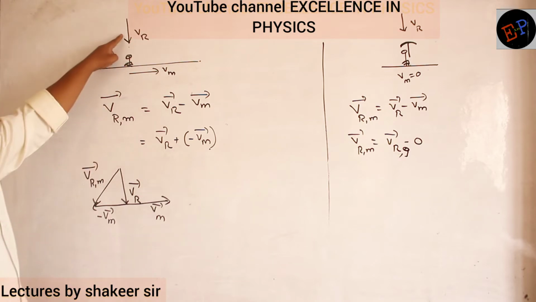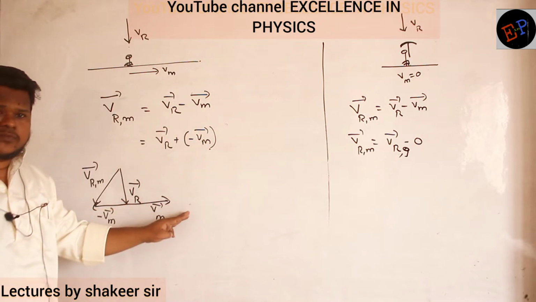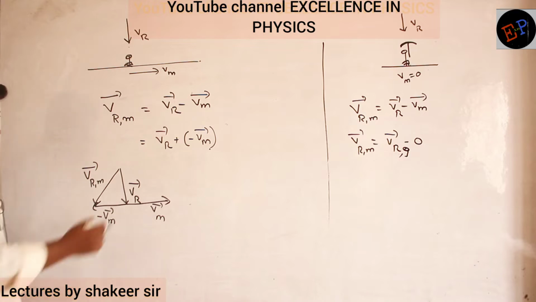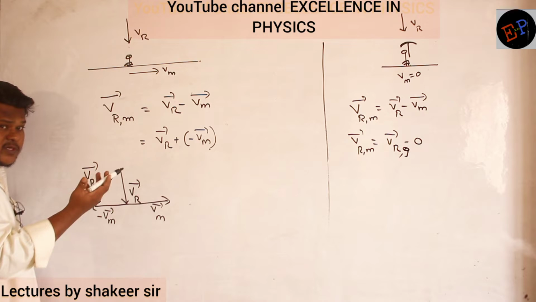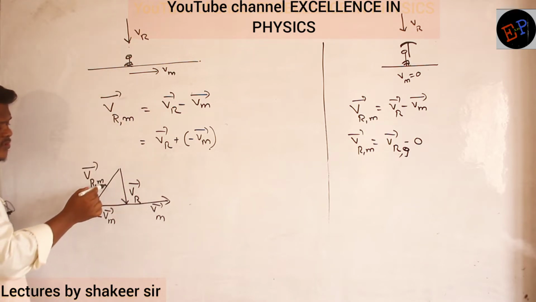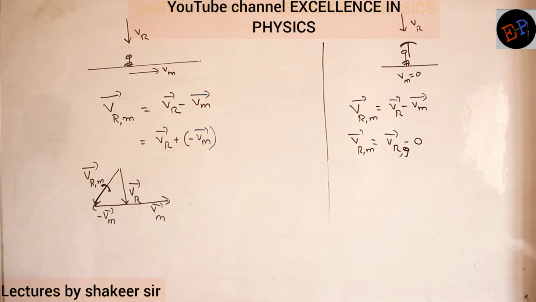This is the velocity of rain with respect to ground, but now the man is moving. So the velocity of rain with respect to man definitely changes. So now rain is falling in which direction? Rain is falling in this direction with respect to whom? With respect to the moving man. So therefore he should hold the umbrella in this direction, then he can protect himself from the rain.